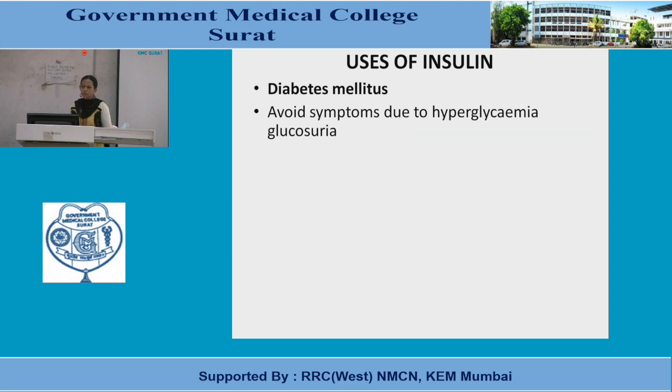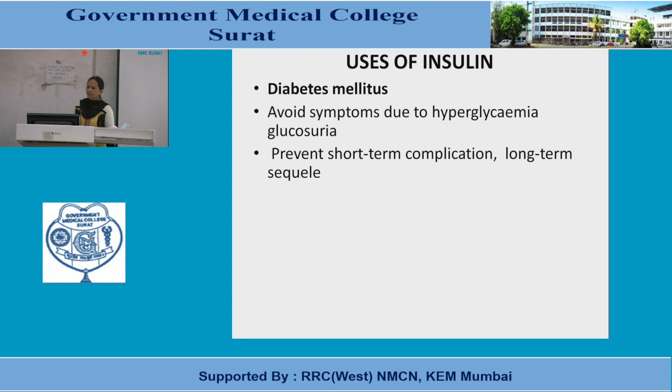To avoid symptoms due to hyperglycemia and glycosuria; to prevent short-term complications like infection and ketoacidosis, and long-term sequelae like various complications of DM, macrovascular complications, microvascular complications, CVS, retinopathy, neuropathy, nephropathy that we know about. So in all these conditions, for preventive purposes also insulin is used, and in treatment also it is used. We'll see later.